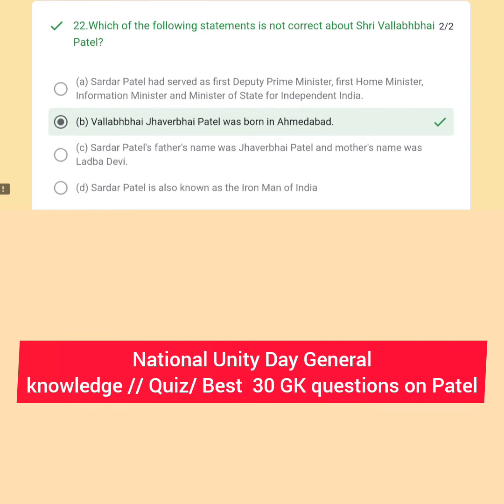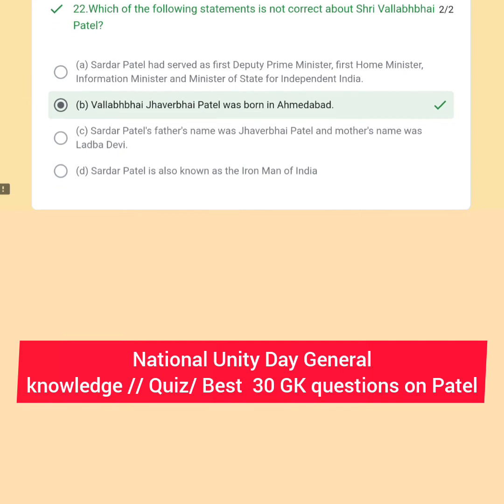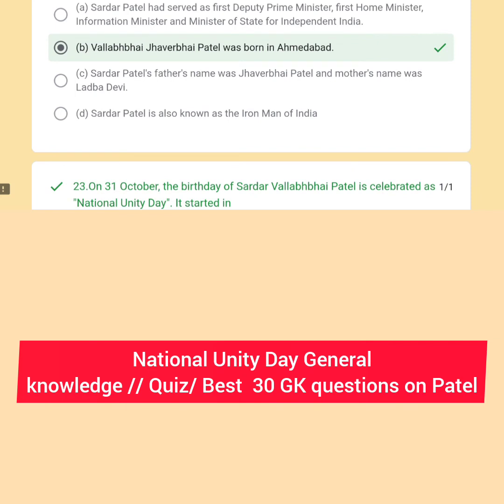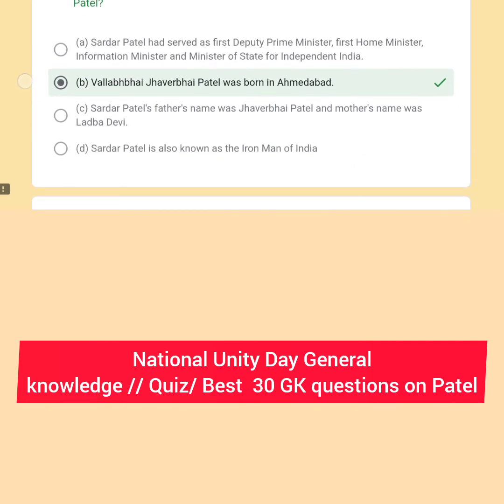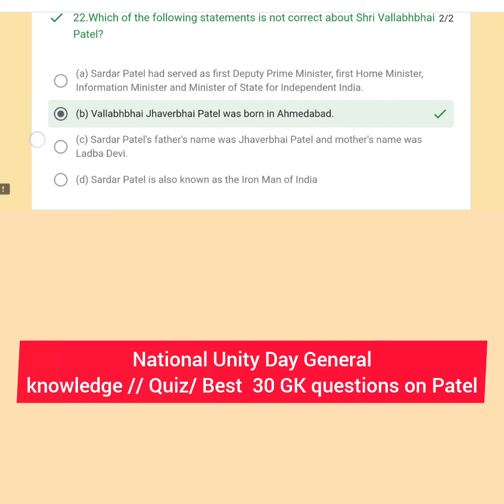Sardar Vallabhbhai Patel served as the first Deputy Prime Minister, first Home Minister, Information Minister, and Minister of State for Independent India. Sardar Patel's father's name was Jawaharlal Patel and mother's name was Ladwa Devi, and Sardar Patel is also known as the Iron Man of India. So A, C, D is the correct answer, but B is the wrong answer.